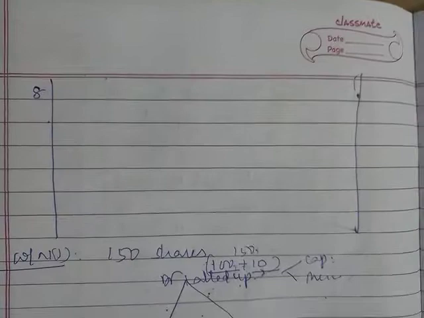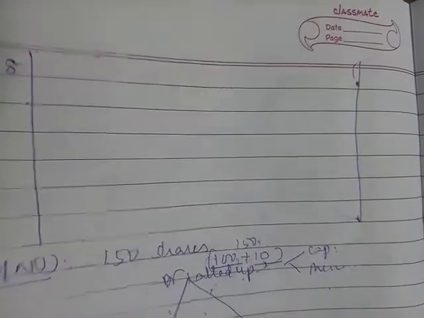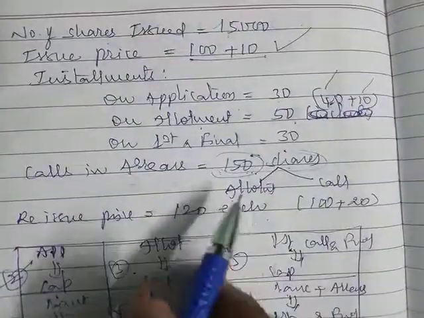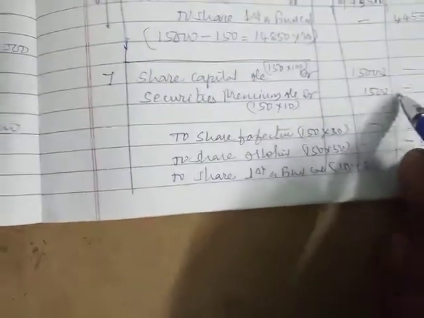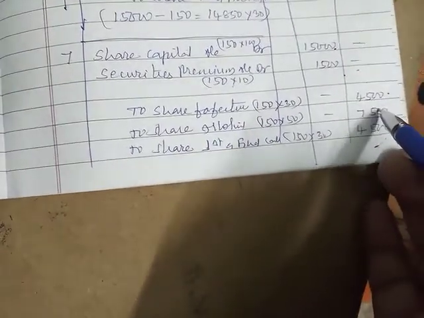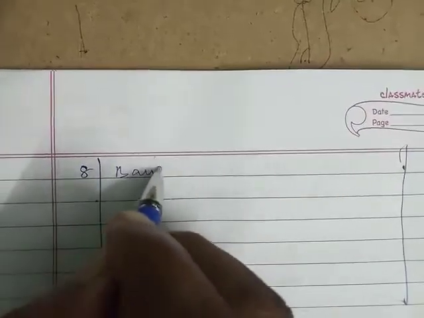Now once we are recalling, but reissuing, that is the 8th number entry. Whenever shares are reissued, we should check whether they are reissued at premium, par or discount. If the shares are reissued at premium, then the entire forfeiture amount will go to capital reserve. So here we are writing bank account debit because it is issued at par premium.